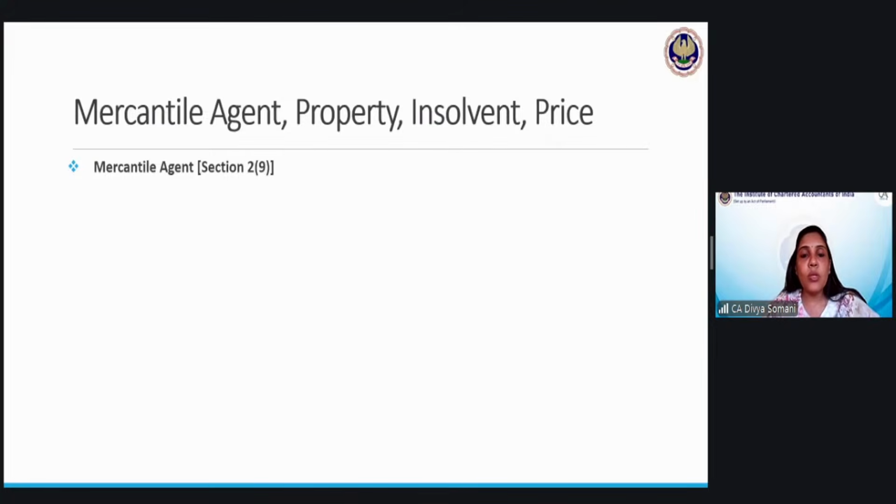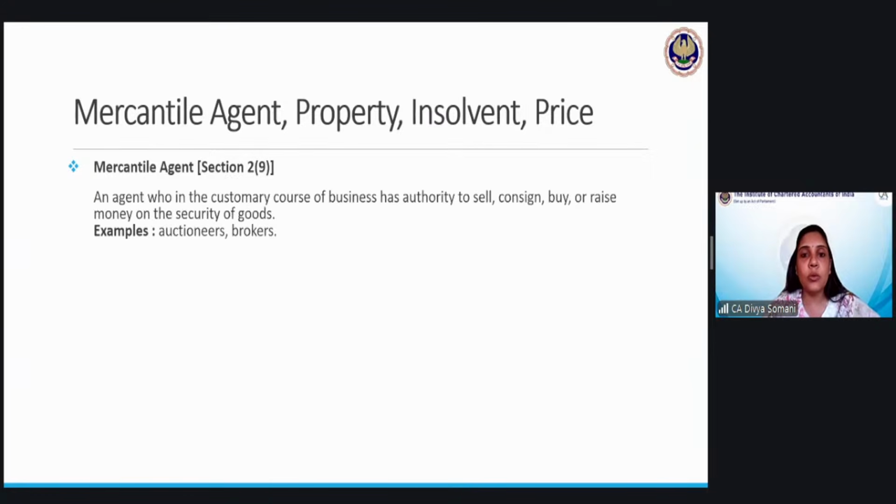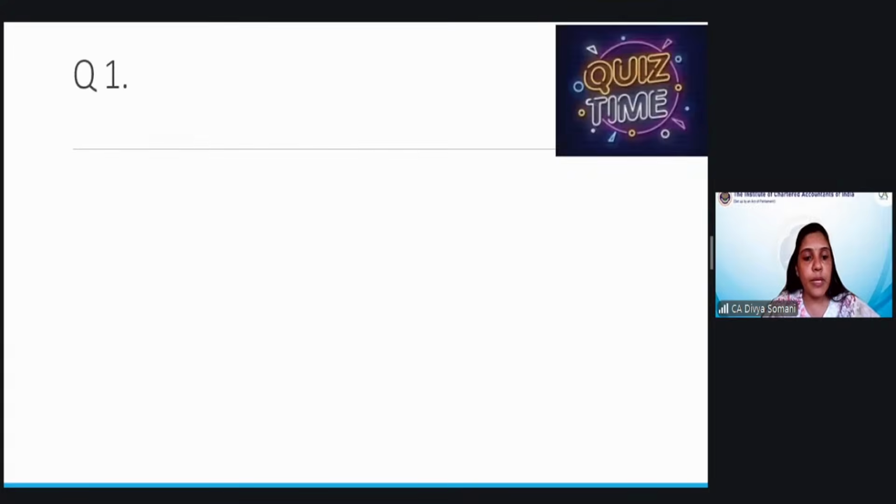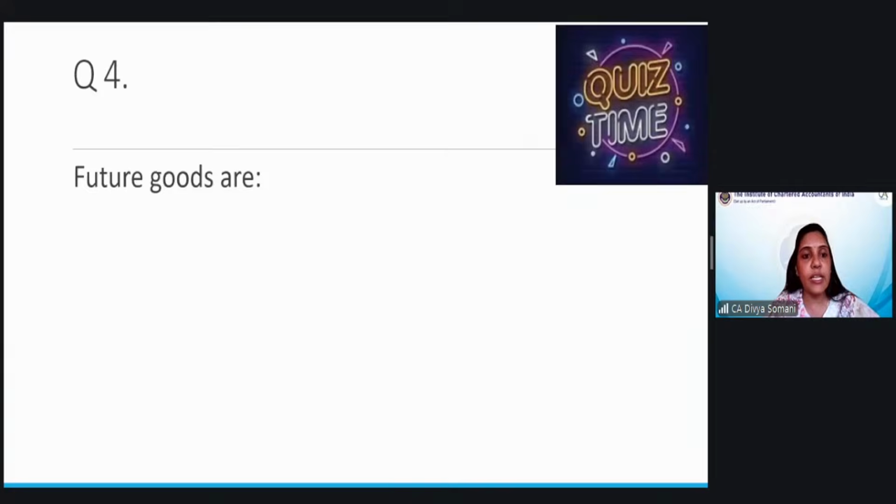Mercantile agent. Who is mercantile agent? What is the definition of property, insolvent, price? All those things we have discussed. Property basically means the general property in the goods, basically the ownership. Whenever we use the term property, we will say that this is the ownership of the goods. So normally, whenever the term property is used in the Sale of Goods Act, it means ownership. The property is passing, that means the ownership is passing. Insolvent we know, and then price and all. Okay, these questions we have already discussed last time.